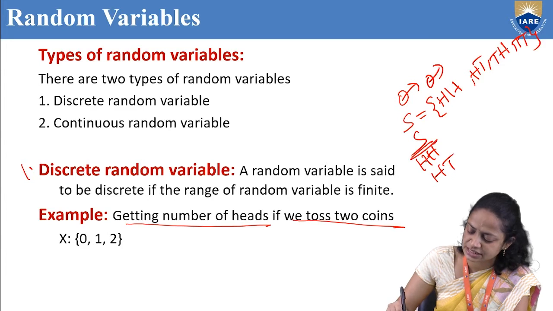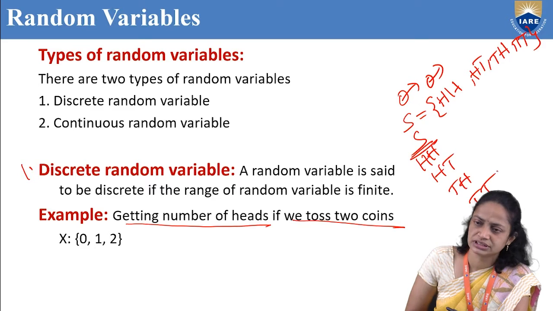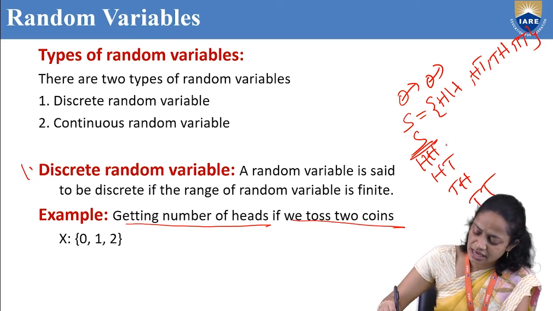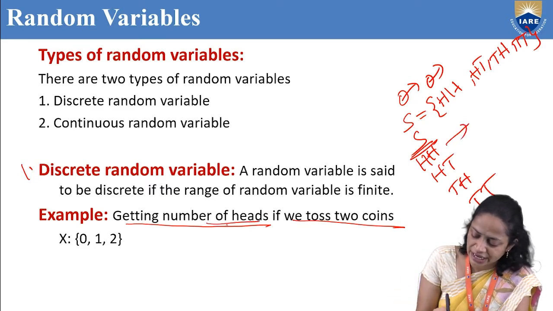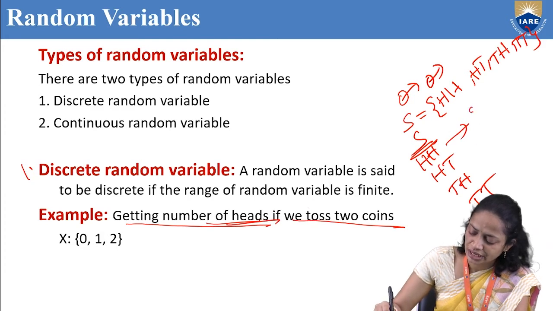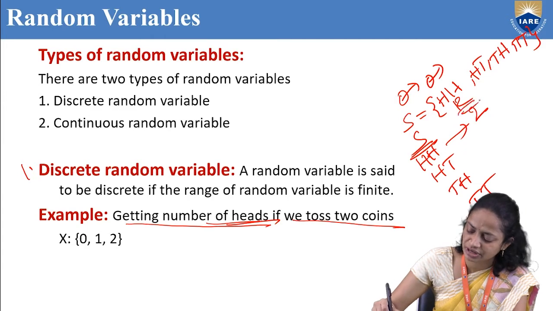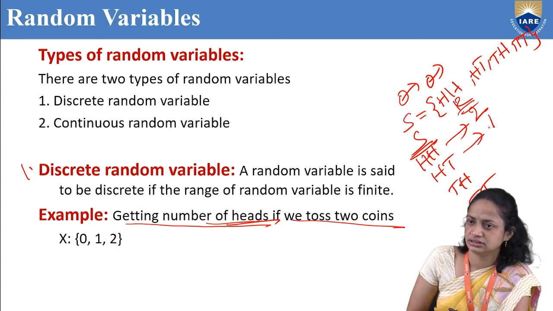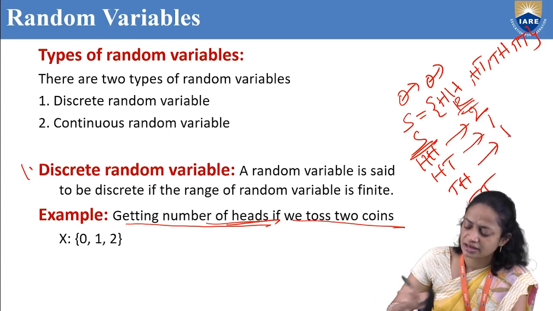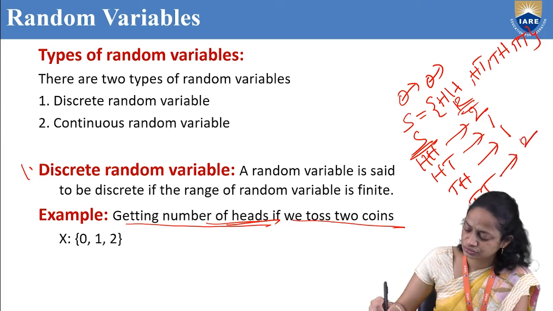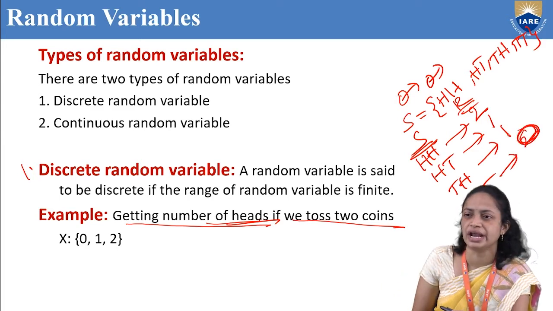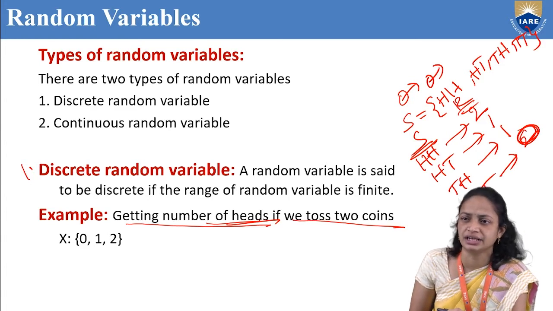Our sample space is head, tail, head, tail. So this is our sample space. And here how many heads are there? Here we have 2 heads. So this is our real number, right? Here how many heads are there? 1 head. Here how many heads are there? 1 head. And here how many heads are there? 2. And in tail, tail, there is no head. That means 0 heads.